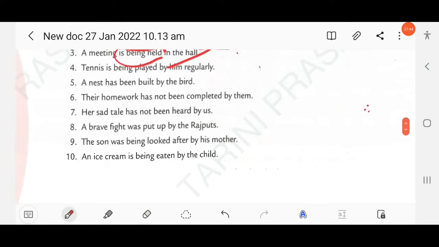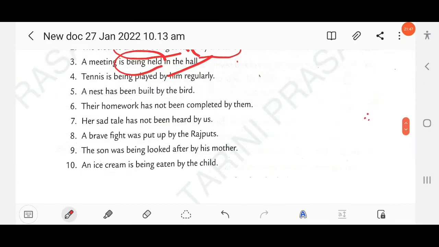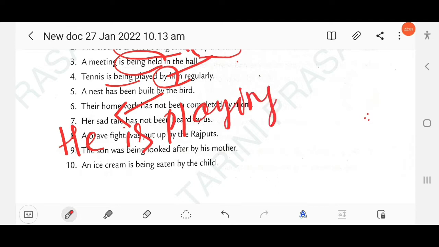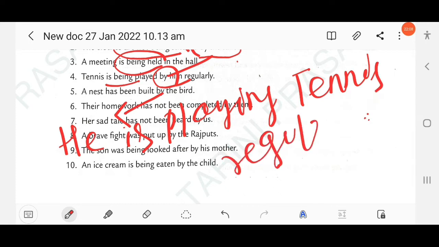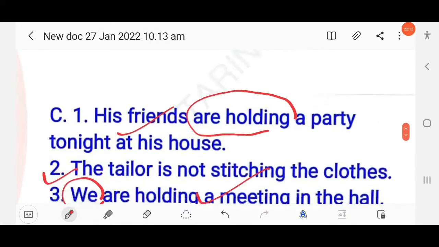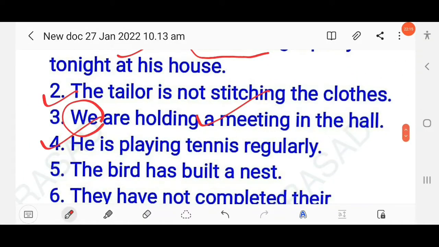Then next question here, tennis is being played by him regularly. So here by him will become he, and the tense is the same, present progressive. He is playing tennis regularly. Clear? So here the answer, he is playing tennis regularly.